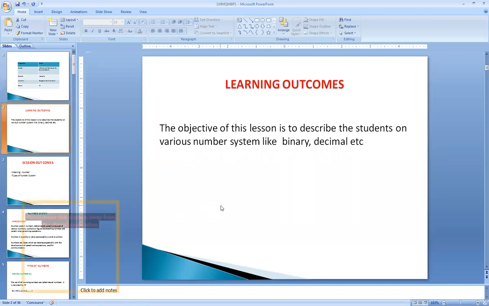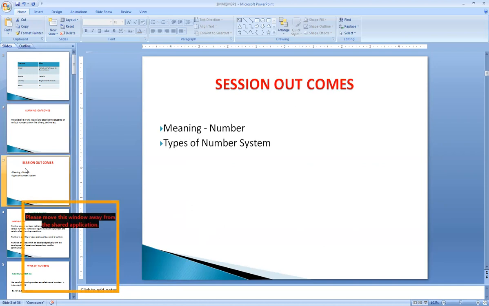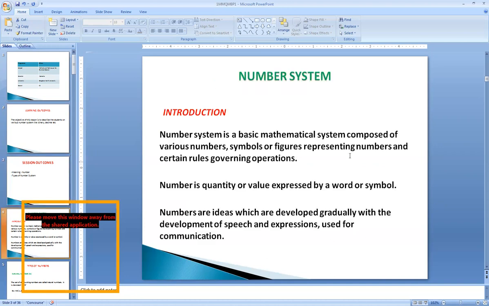So the learning outcome of this first unit, the objective of this lesson, is to describe to the students various numbers like binary, decimal, etc. And the session outcomes are that we are going to study the meaning of number as well as different types of number system.